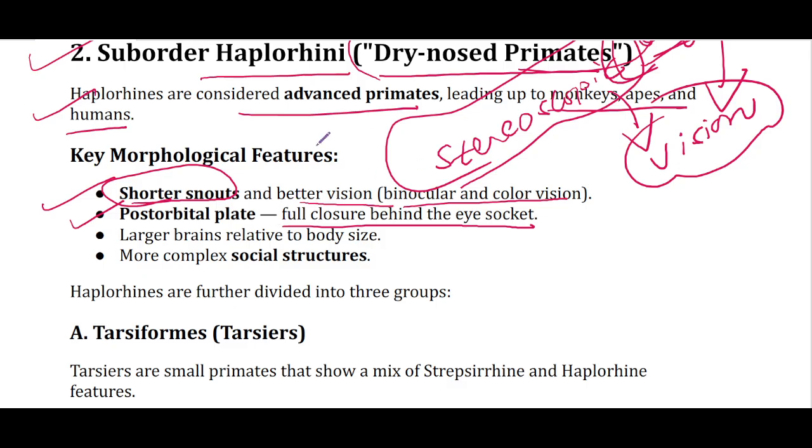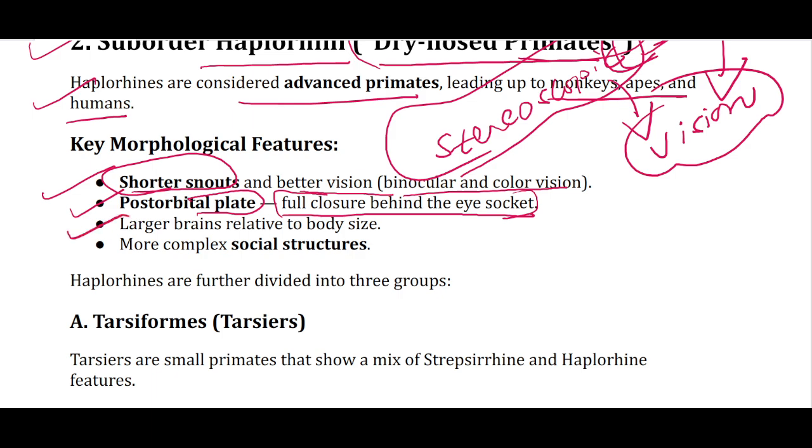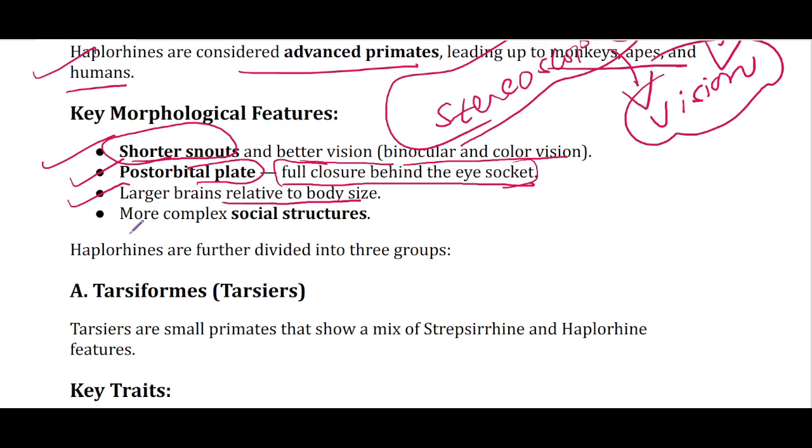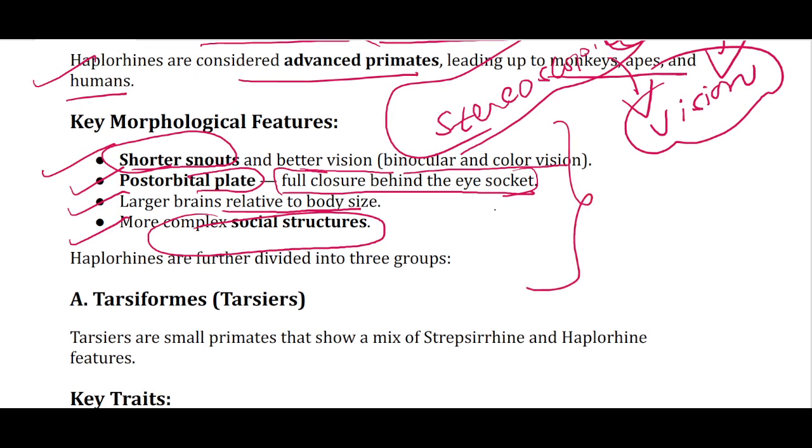तो यहाँ पे जिस तरह से प्रिमिटिव के अंदर एक पोस्ट ऑर्बिटल बार है, bone behind the eye socket, but it is not fully closed. But in haplorhines, in dry-nosed primates, this orbital bar is fully closed. Then they have larger brain relative to body size, and then they have more complex social structure. So overall, जितने भी जो later primates हैं, especially the line that diverge up to the humans, उस पूरी line में ये features हैं, they are shared by many.